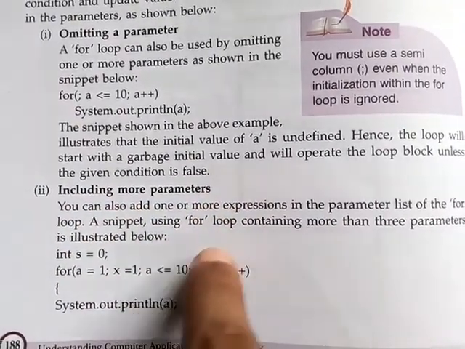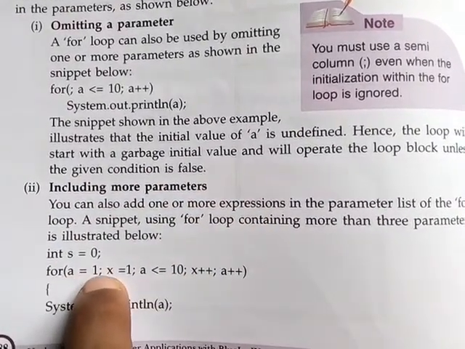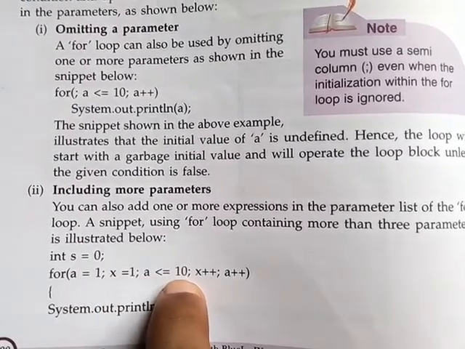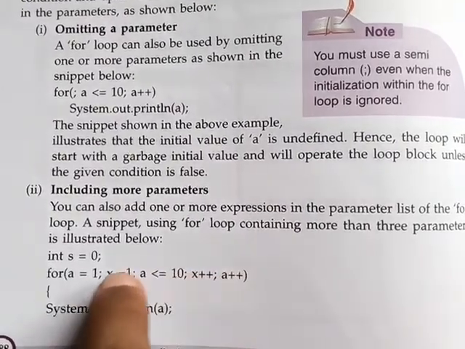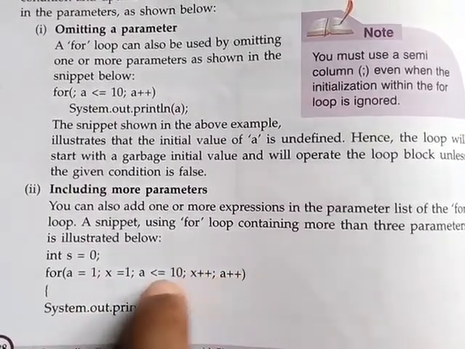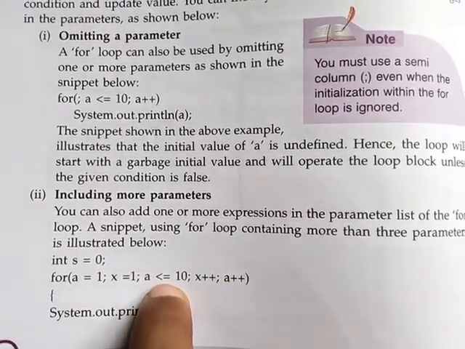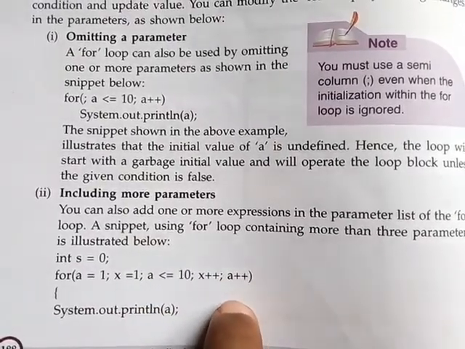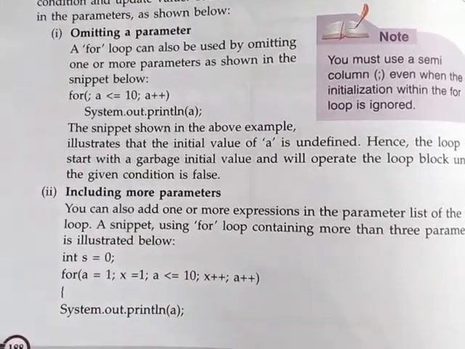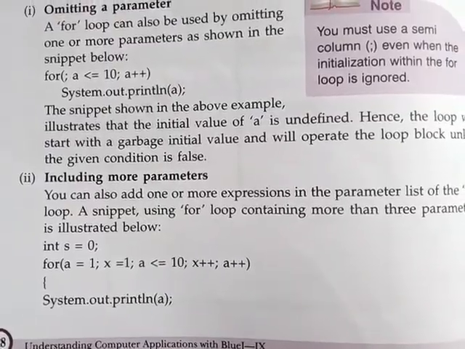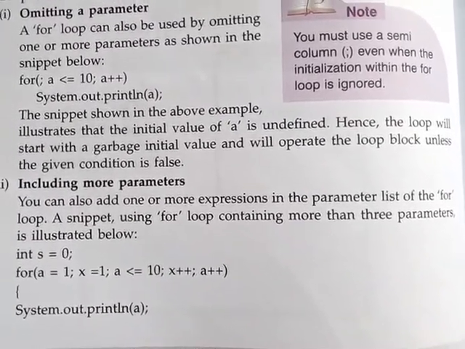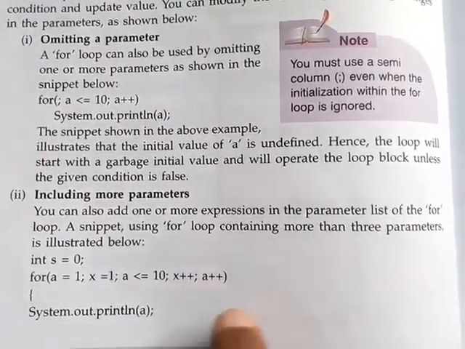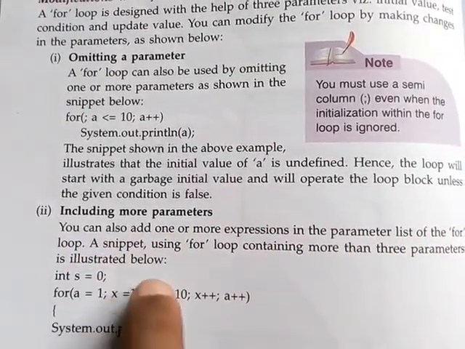We can include more parameters, for example, a equal to 1, x equal to 1, a less than equal to 10. If the condition is satisfied, then x plus plus or a plus plus. That means here multiple parameters are there, 1, 2, 3, 4, 5 parameters, and in this way also we can write the program. Now students, in this case you are a little bit frightened, I think: sir, what will it print?